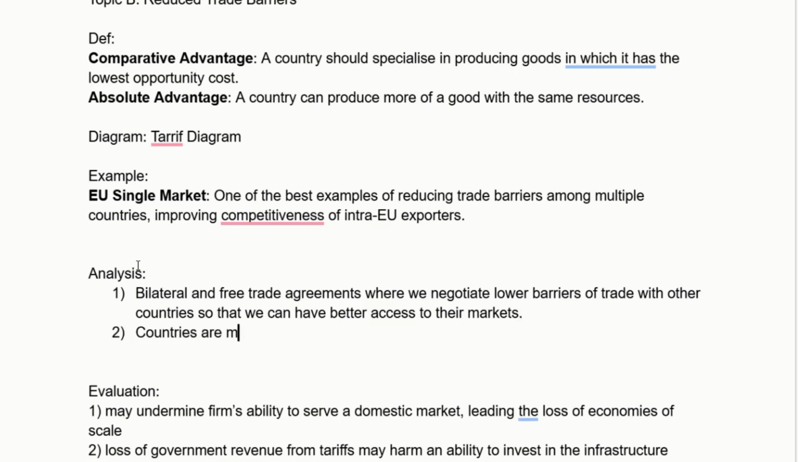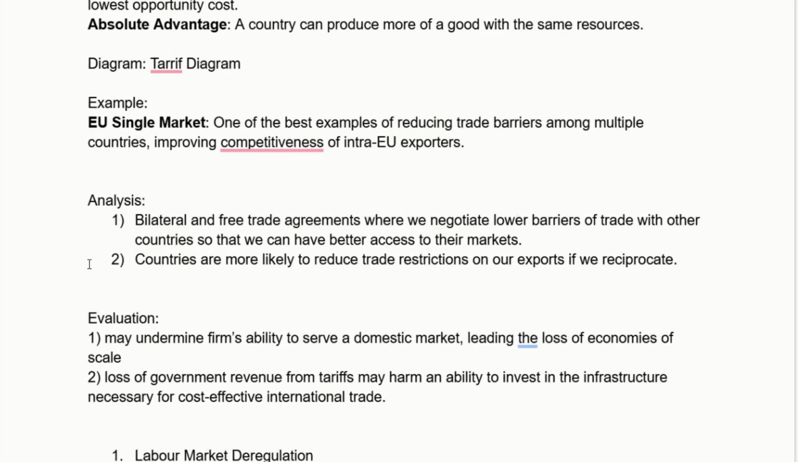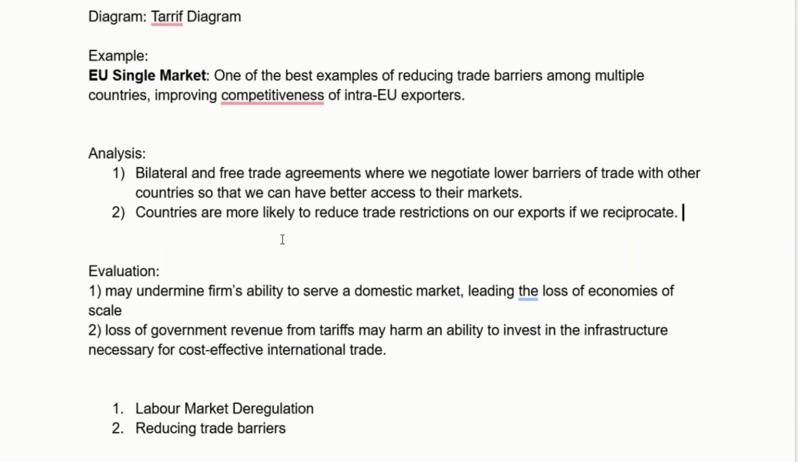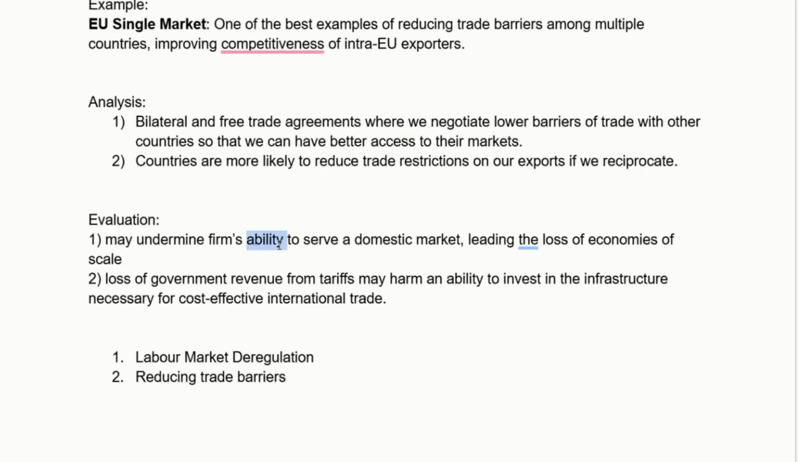But I might say countries are more likely to reduce trade restrictions with us on our goods if we reciprocate. If we lower tariffs on other countries, it's going to be easier to get them to lower tariffs on our goods, which makes our goods more price competitive because you're lowering the cost of things like tariffs and taxes that would have driven up those prices and made them more expensive for consumers in other markets.